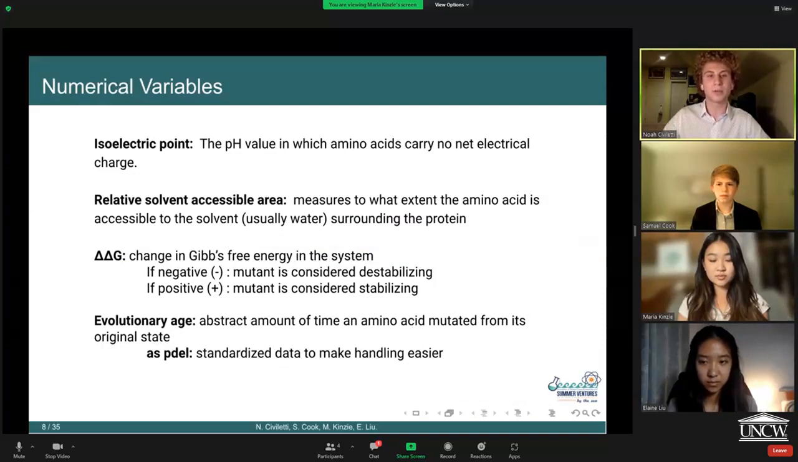Here are some other important terms we're going to be talking about for the rest of the presentation. There's isoelectric point, which is the pH value of the amino acid when it carries no net electrical charge. There's solvent area, which is the amount of solvent the amino acid has access to. There's delta delta G, which is the change in Gibbs free energy. If delta delta G is negative, then the mutation destabilizes the amino acid, and if it is positive, the mutation stabilizes the amino acid. And lastly, there's evolutionary age, which is the abstract amount of time the amino acid mutated from its original state. And PDEL is just a standardized version of evolutionary age.